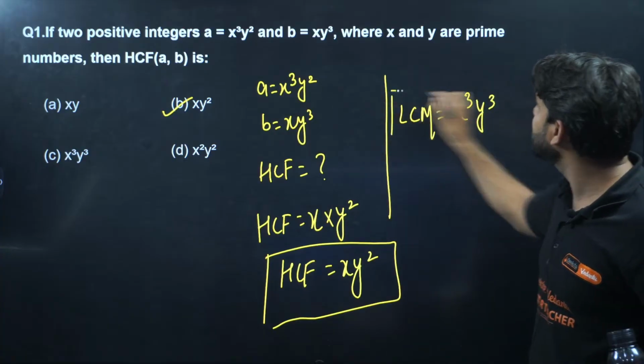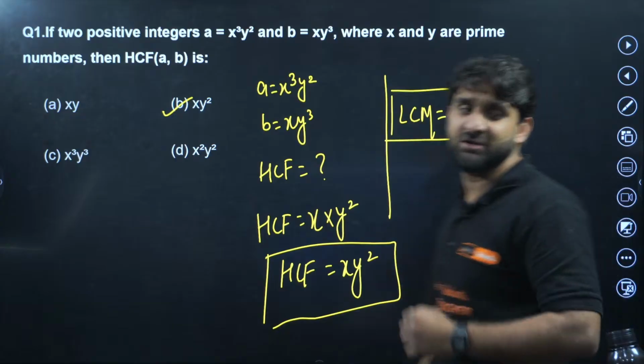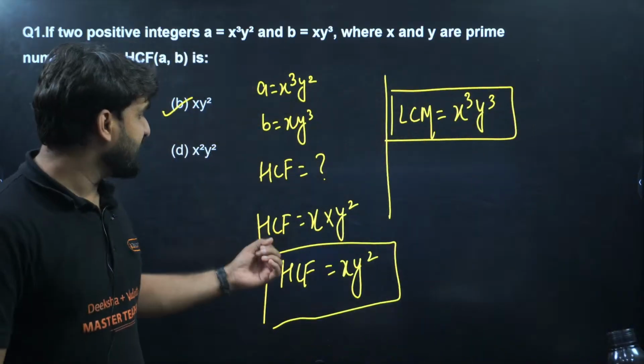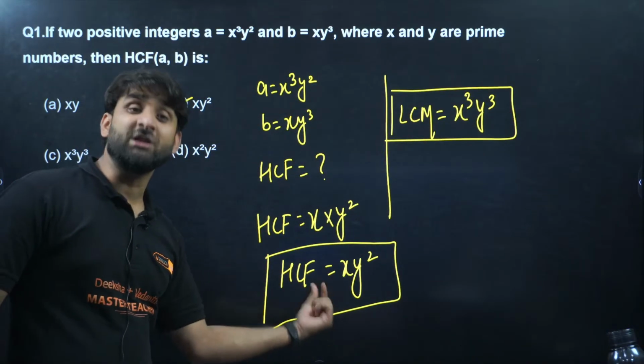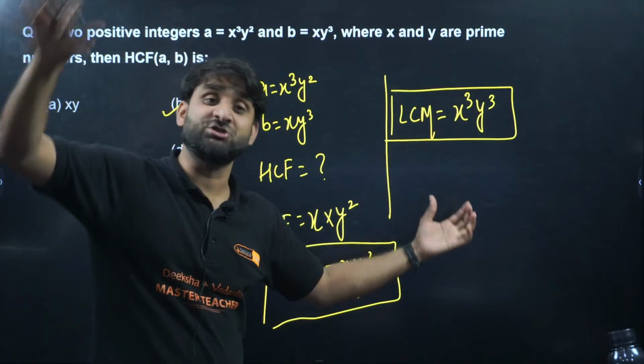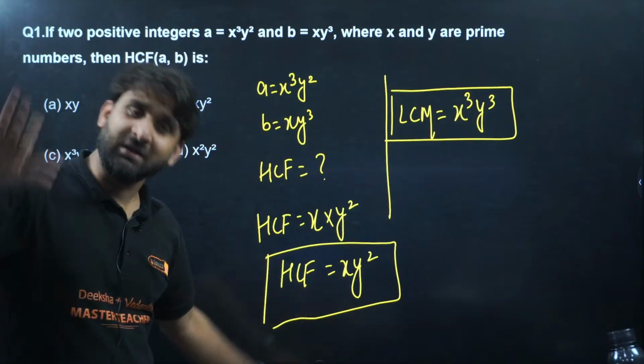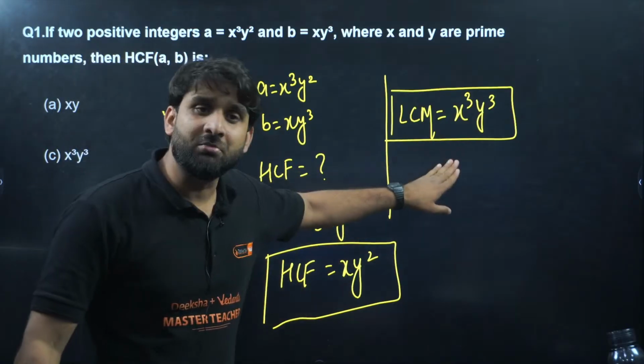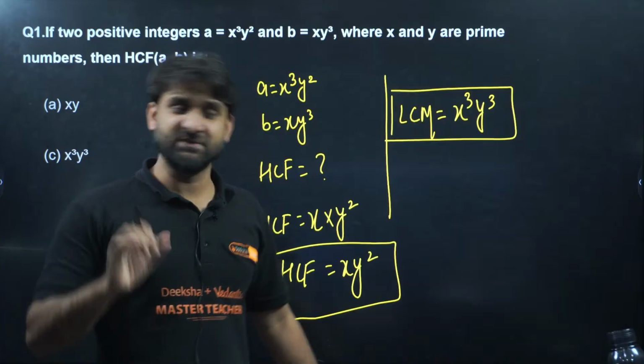So this will be the LCM. For HCF, always take the smallest power common factor. For LCM, always take the highest power, just opposite. For highest common factor, take the smallest power. For lowest common multiple, take the highest power.